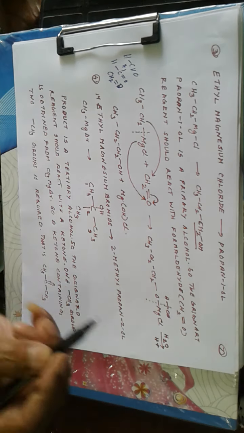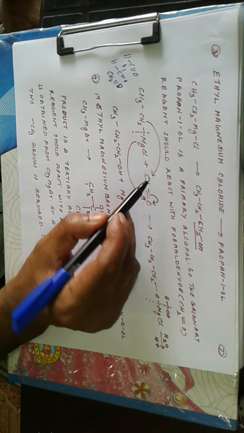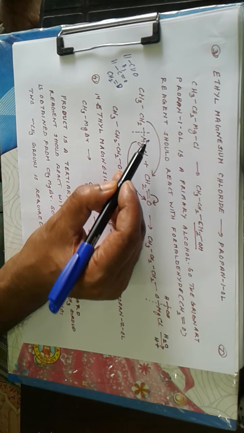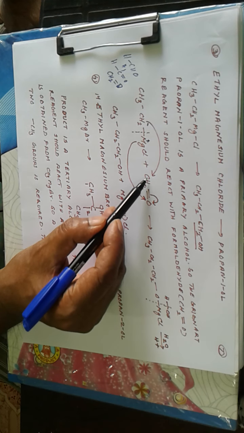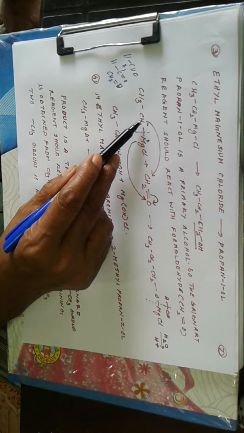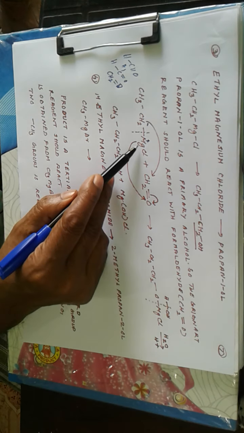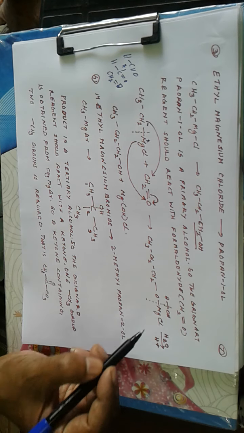So addition reaction, the C=O bond is polarizing like this, and the magnesium, a metallic part, forms the positive part, and this alkyl part becomes negative, and the C becomes positive, so that this CH3CH2 is getting connected to this carbon, and MgCl positive part is getting connected to oxygen.